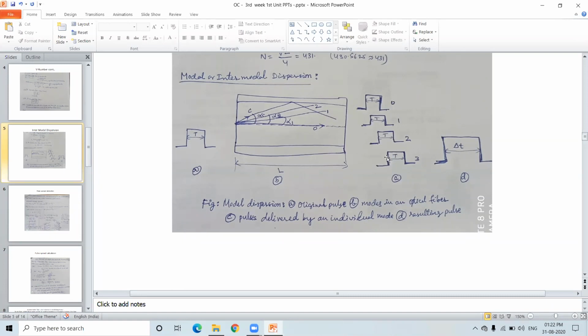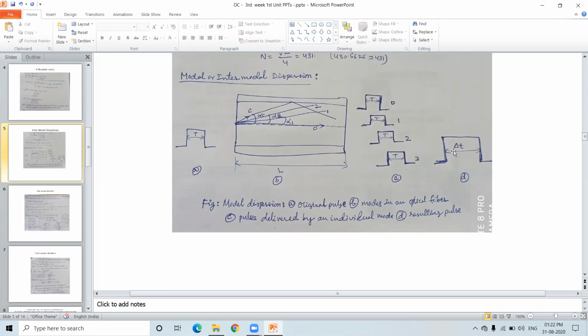So this difference is the pulse spread. If you consider this one and this one, this is the pulse spread. This is obviously the same. T will be the same for all of this. So from here to here, this will be the pulse spread.